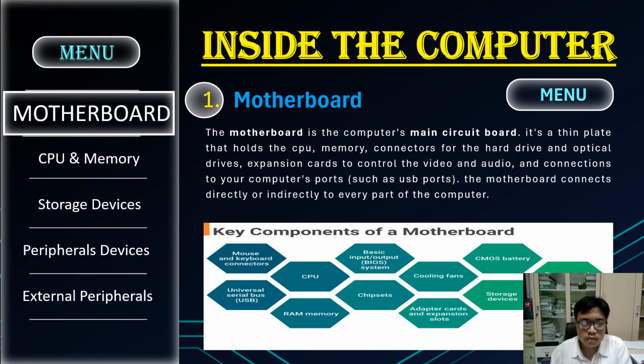Inside the computer: 1. Motherboard. The motherboard is the computer's main circuit board. It is a thin plate that holds the CPU, memory, connectors for the hard drive and optical drives, expansion cards to control the video and audio, and connections to your computer's ports, such as the USB port. The motherboard connects directly or indirectly to every part of the computer.